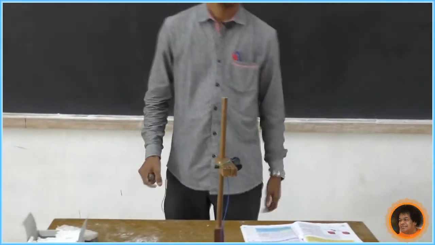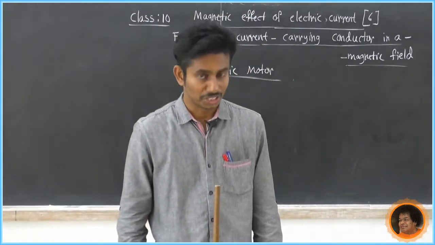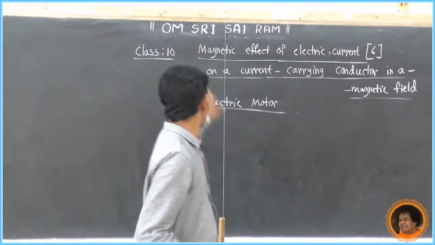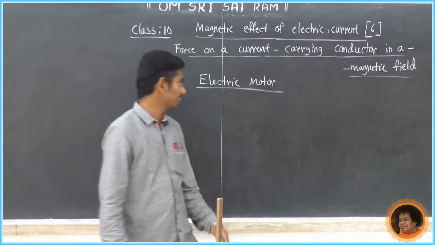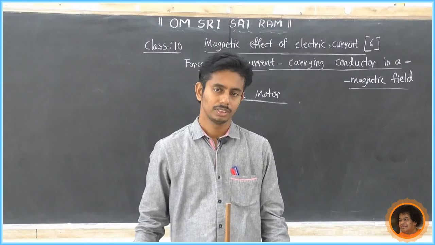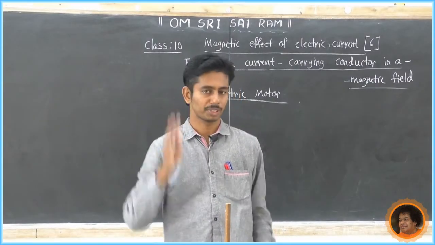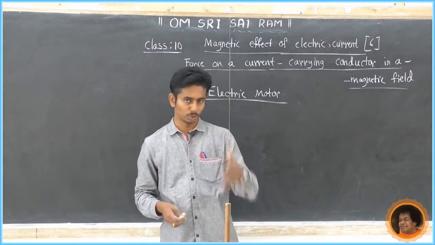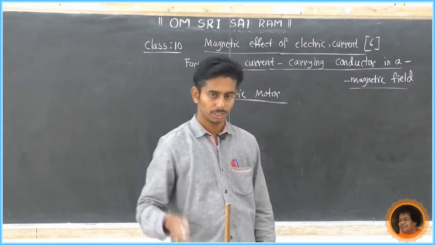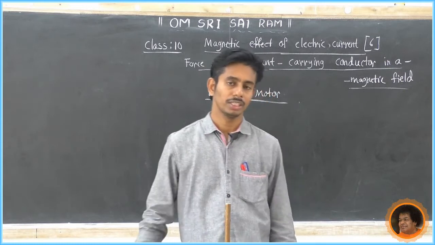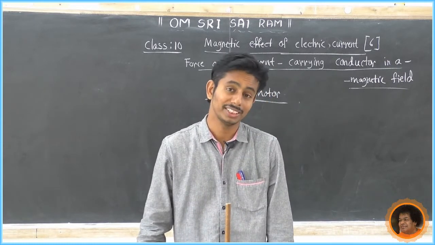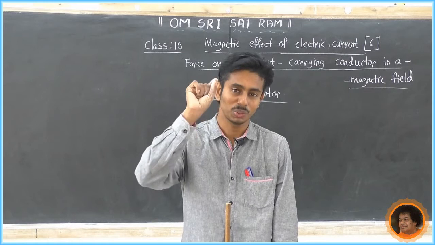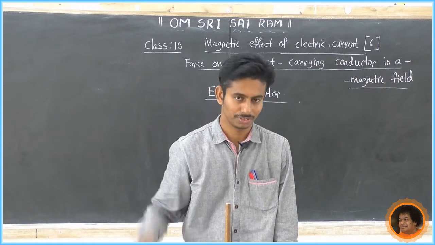That is called the motor principle. What is the motor principle? Force on a current carrying conductor in a magnetic field. There are two types of electric motor: one is DC motor and the other is AC motor. In your syllabus they have given DC motor, but these DC motors are used only in toys.